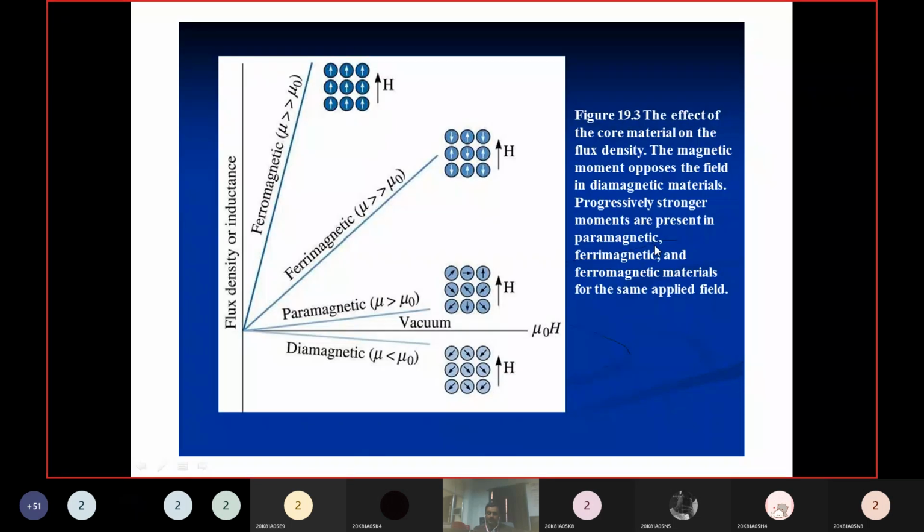Previously we discussed how it is for ferro, how it is for para, and also for ferri and antiferri. Here we have ferromagnetic material, ferrimagnetic material, paramagnetic material, and diamagnetic material. This is for vacuum.